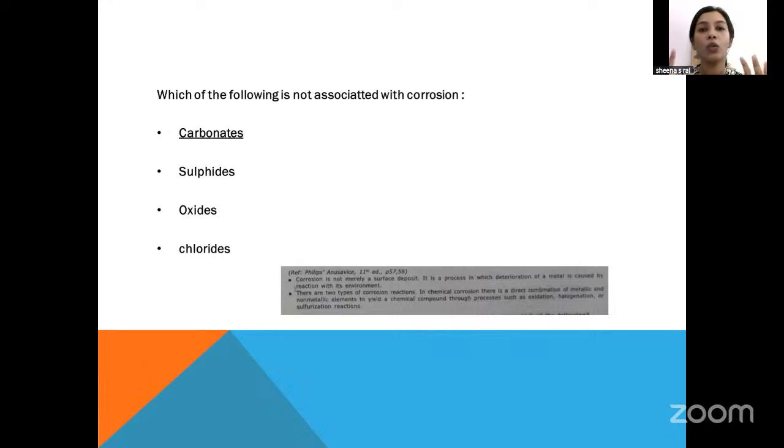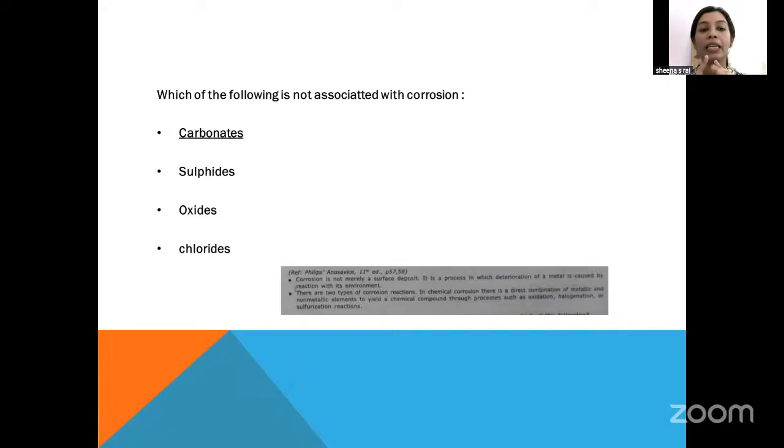So we know that there are two types of corrosion, wet corrosion as well as dry corrosion. In chemical corrosion, there is direct combination of the metallic and non-metallic elements to yield a chemical compound through processes such as oxidation, halogenation, sulfidation. Those three important points you have to keep in mind. That is why I added those points.